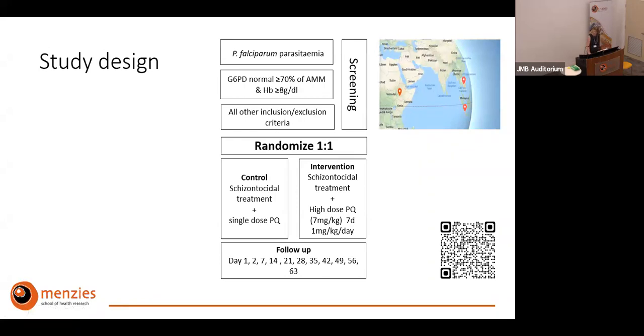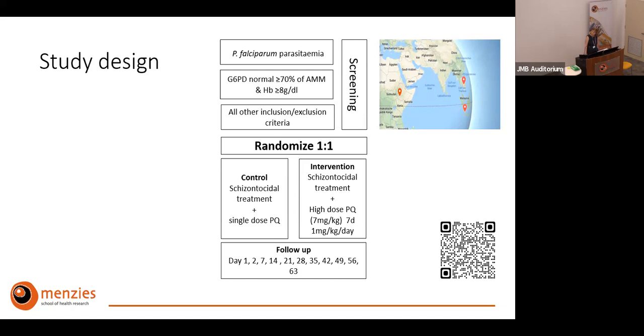The high-dose primaquine treatment isn't used or recommended yet in many places, but we've done a lot of work on that. Earlier in the year, Rob Commons presented pooled analysis data showing that high-dose primaquine treatment is more beneficial than the lower dose currently used in most areas. But there is an increased concern around safety the more we increase the doses. I'll talk a bit more about the safety data from this study, which is relevant not only for universal radical cure but for radical cure in general.